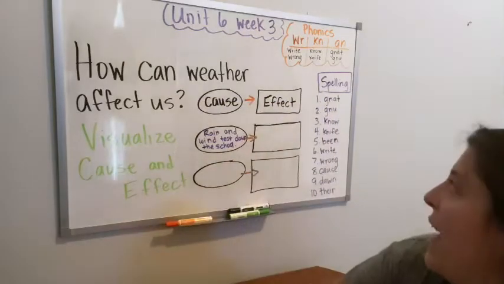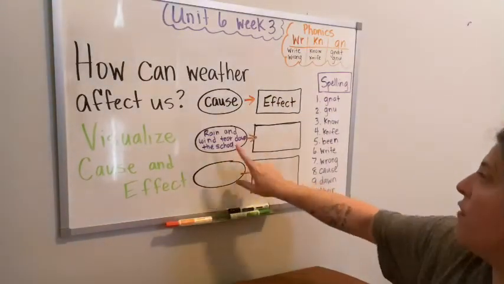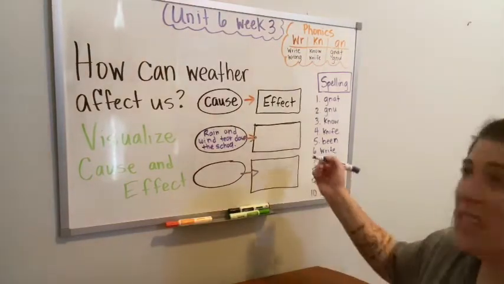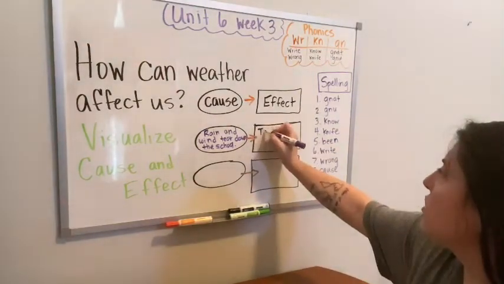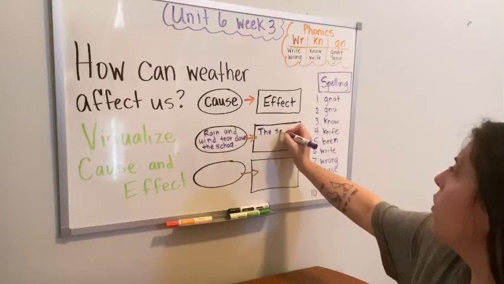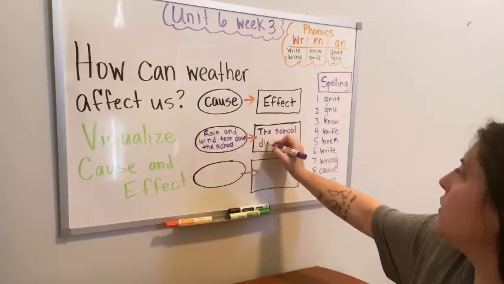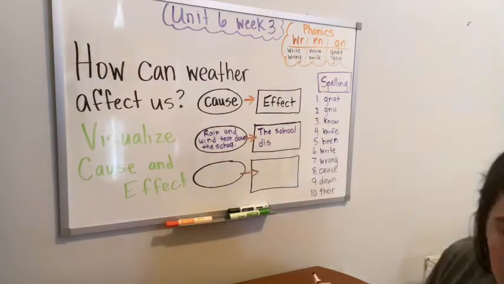So the effect of the rain and wind tearing down the school would be the school disappears. So you write the school disappears. Wouldn't that be so sad if your school disappeared?